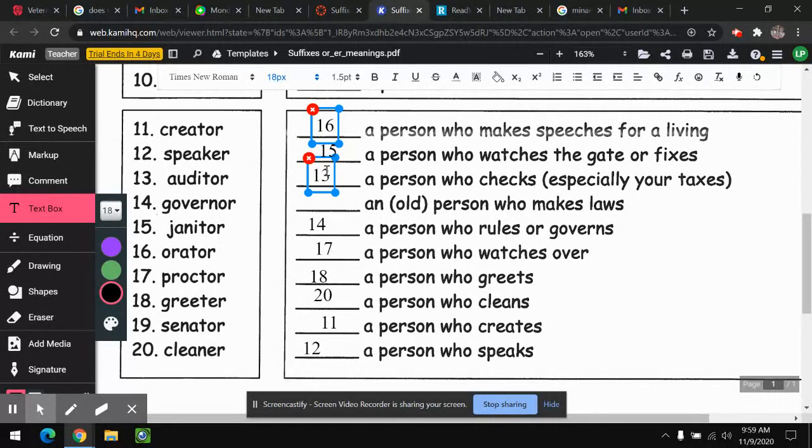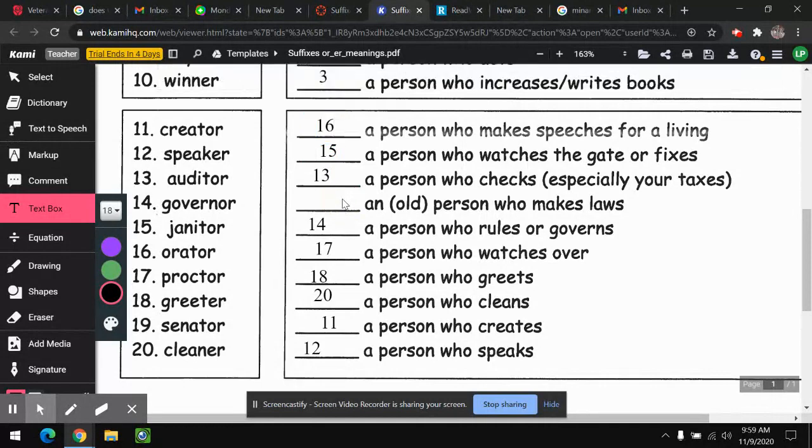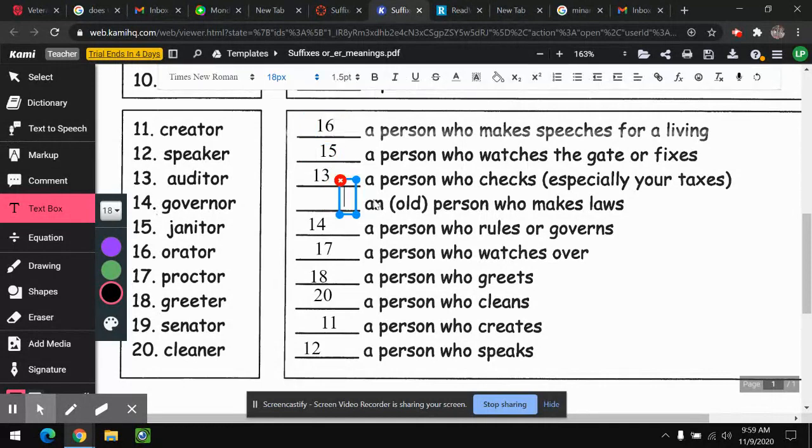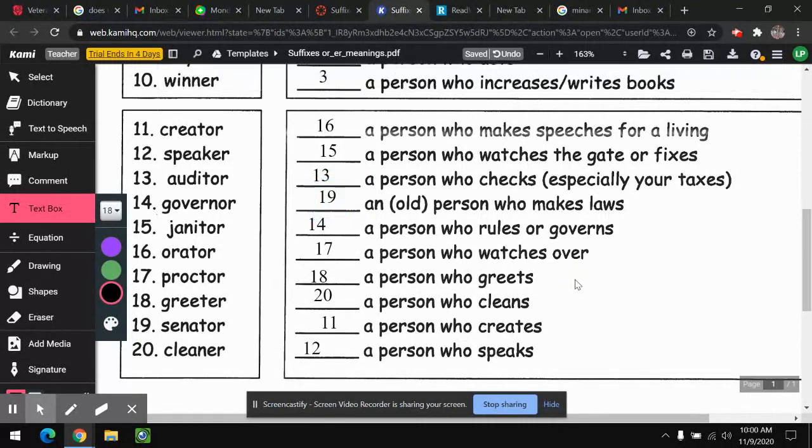Only the people that reached a certain age could be part of the Senate. And actually, they were automatically made a part of the Senate. And that's where we get the word senator. Now, you might say, well, Senate is a root word for senator. Kind of, but it actually comes from the word senex. So that's going to be that last one, senator. Okay. So it's kind of like a history lesson mixed in with a spelling lesson.